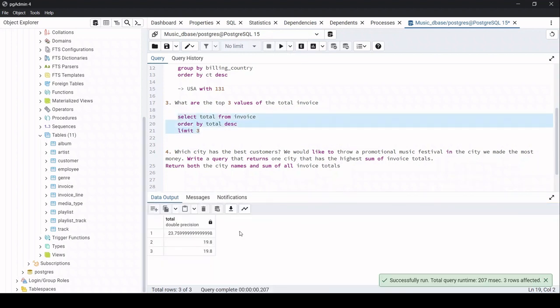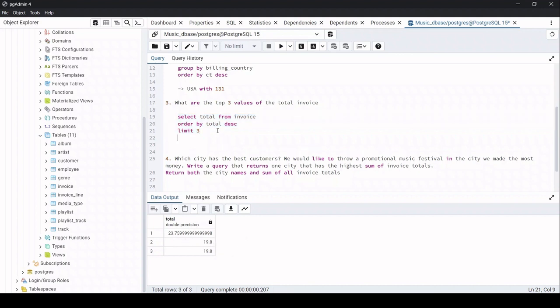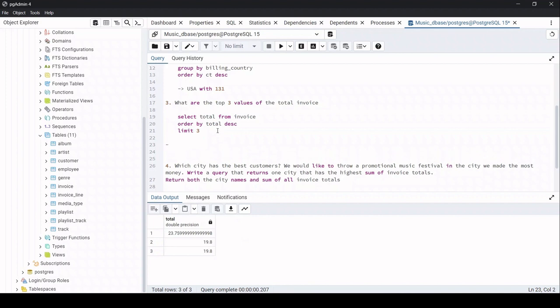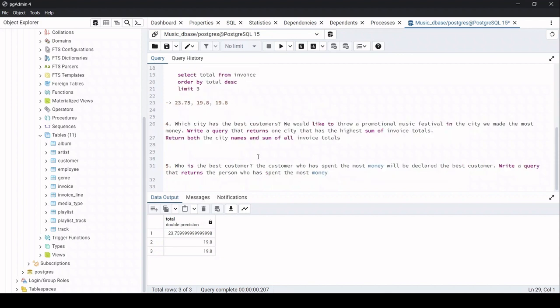So we have found our output. In the total we have 3 outputs here, that is 23.75, 19.8, and again 19.8. So here we have our answer: 23.75, 19.8, 19.8.